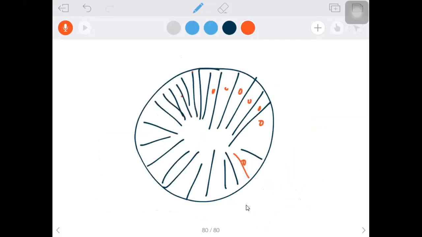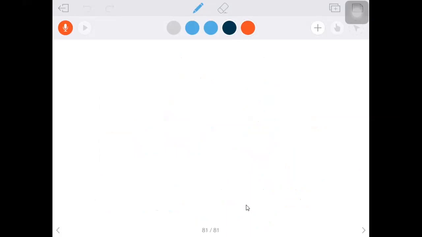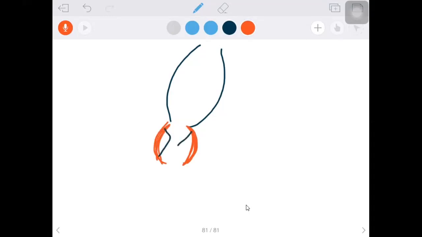Okay, let me draw more lines. These are all the chitinous bristles. They are going to filter. Okay. So let me draw that area totally. This is the crop. The crop opens into the gizzard. So as I said, the gizzard is very thick because of the arrangement of muscles with a chitinous lining, and 6 longitudinal ridges are present here with chitinous bristles. Where does this gizzard open? The gizzard opens into the midgut.